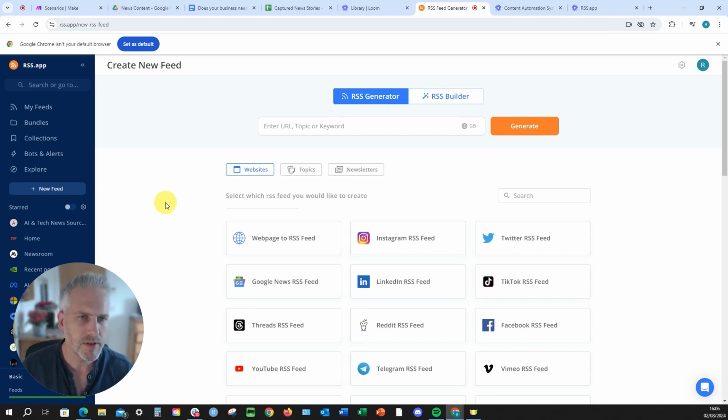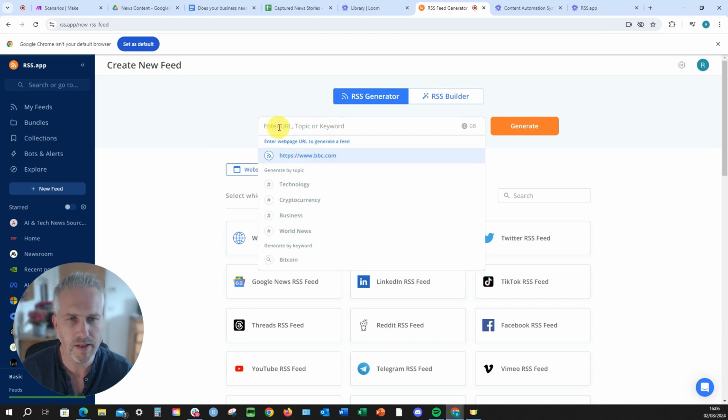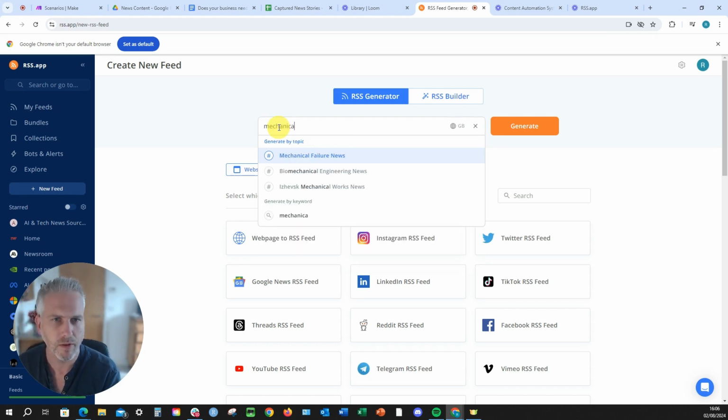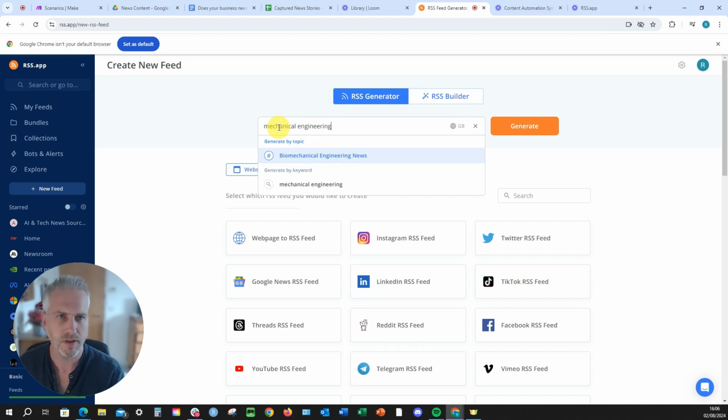So what you can do here is you can enter a topic or keyword that you're interested in. It could be whatever to do with your niche. So mine's obviously AI, but yours could be like mechanical engineering or whatever. And then it would produce a whole range of articles that you could use as a feed. And you can control the number of articles. You can have 5, 25, whatever you like.